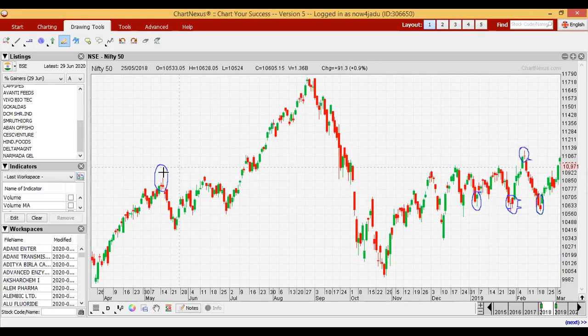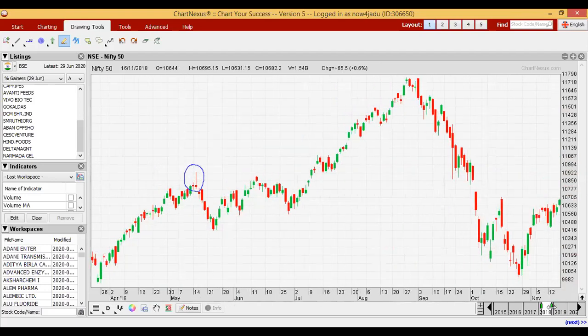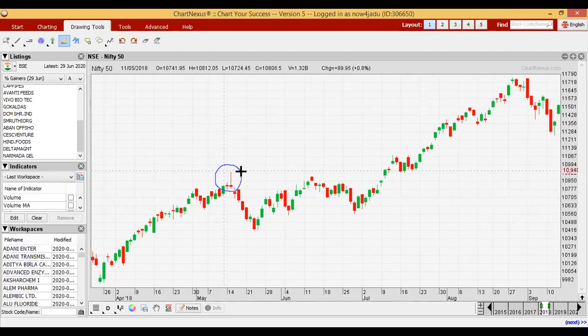See, this is a gravestone doji. I told you about the gravestone doji, which has a very long tail on the upside, but on the downside there is a very low shadow. So this type of candle, though it is red, is a very bearish candle. And after that we got a red candle and the potential trend is down.